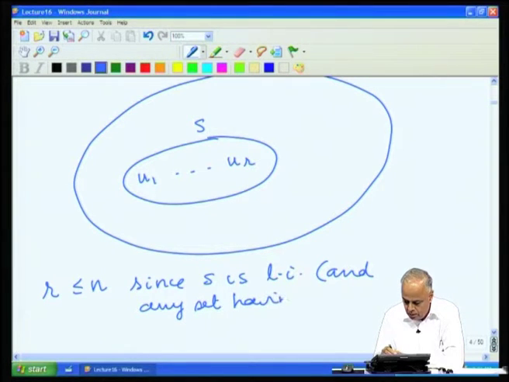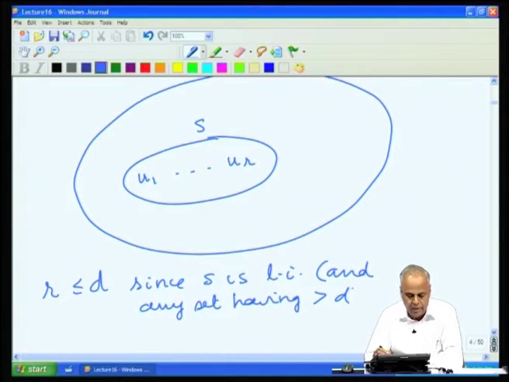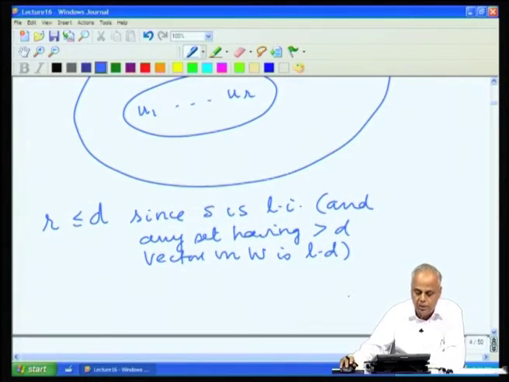Any set having greater than D vectors in W is linearly dependent. So, R is less than or equal to D.